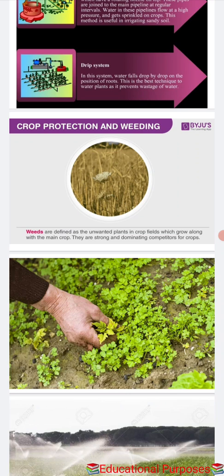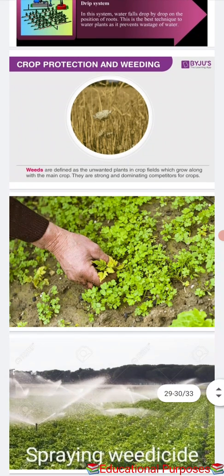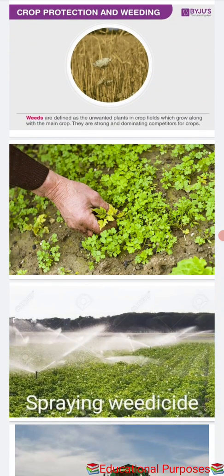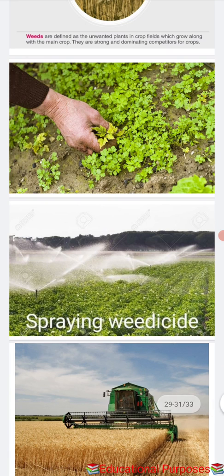Okay, now for controlling the weeds, there is one more thing defined, that is spraying weedicide. Weedicide is for control of the weeds. These weeds are controlled by using certain chemicals like weedicides. Weedicides are sprayed in the farm. In your book I think a picture is also given, showing the farmer spraying the weedicide, or it can also be spread by a sprinkler. Weedicide is useful for controlling the weeds from growing in the main crop.